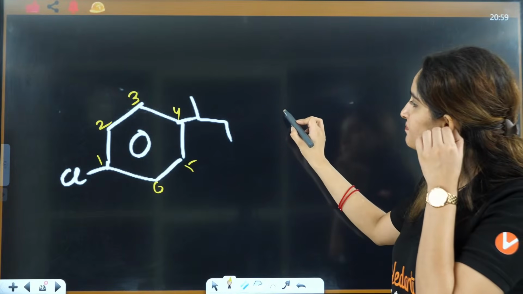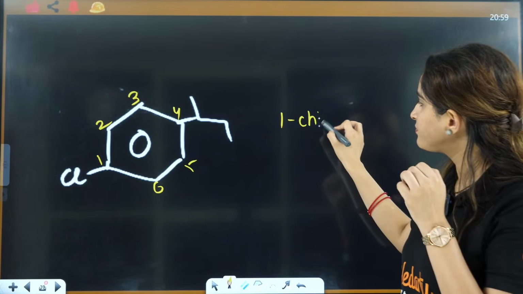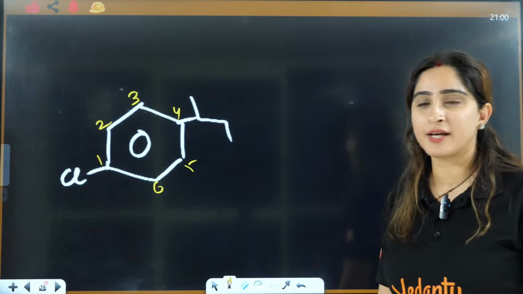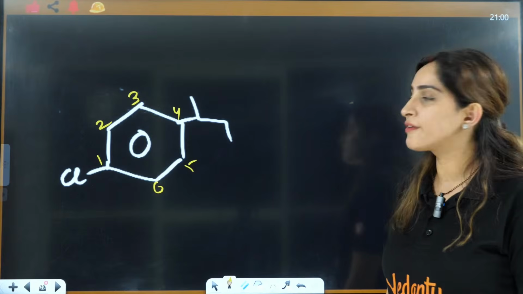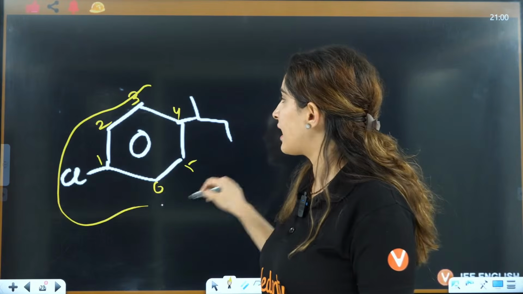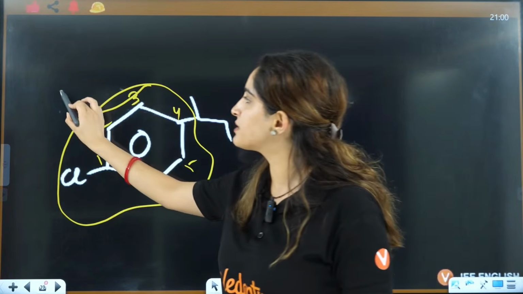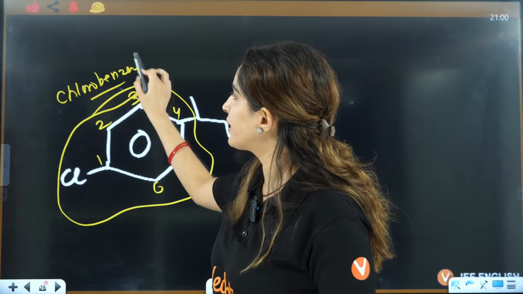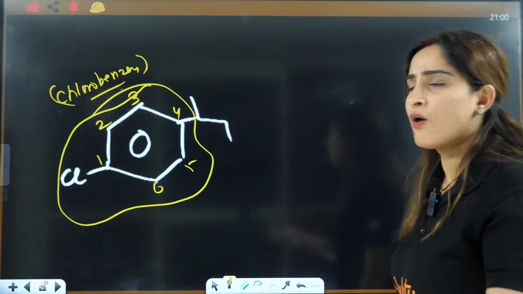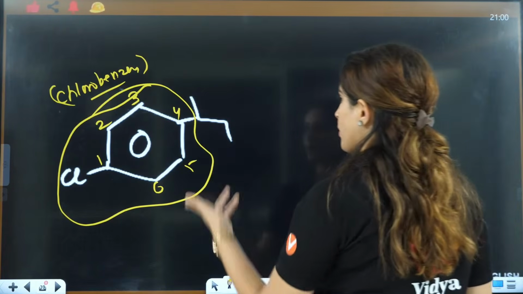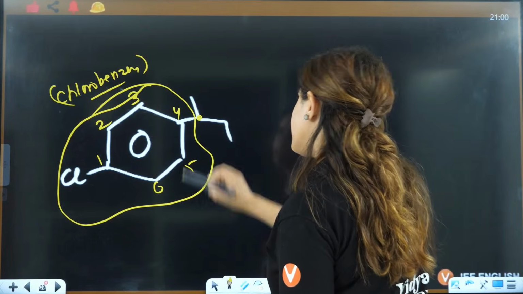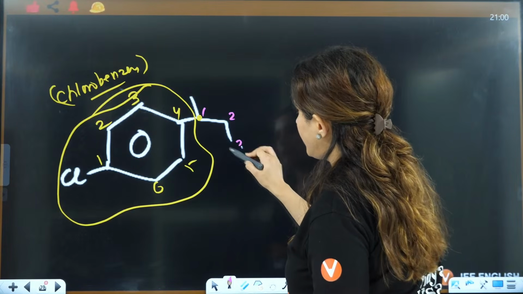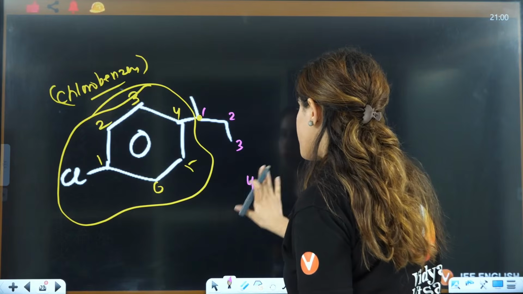Now it will be 1-chloro. You can write this as chlorobenzene as well, or you can write 1-chloro, 4, and then the substituent that you have. That is on the 4th position.